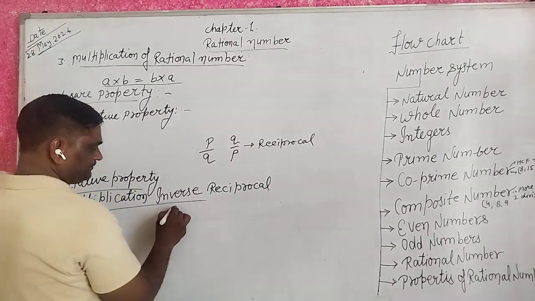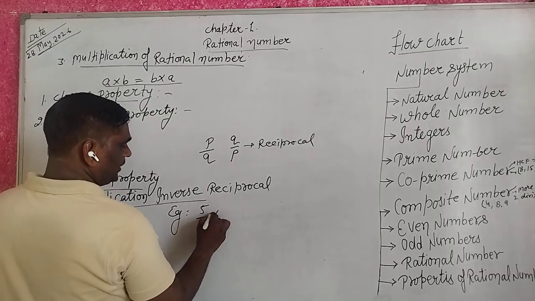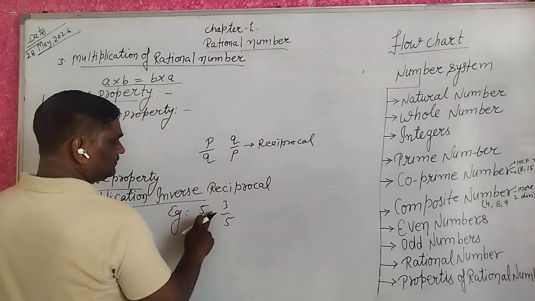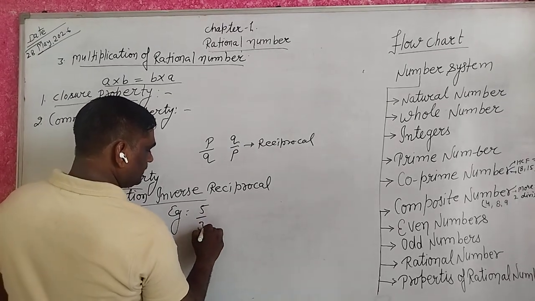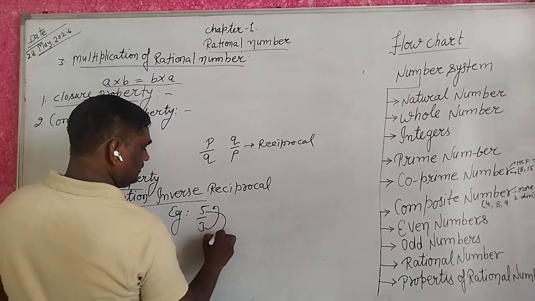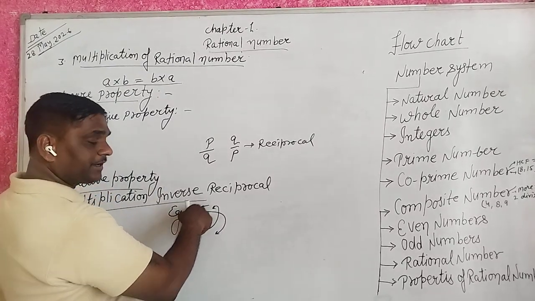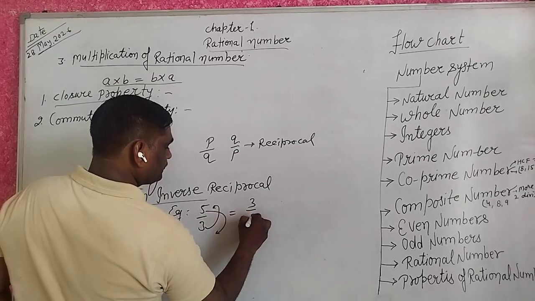For example, 5 upon 3 into 3 upon 5. 5 upon 3, which is reciprocal: denominator comes on top and numerator goes down, so 3 upon 5.